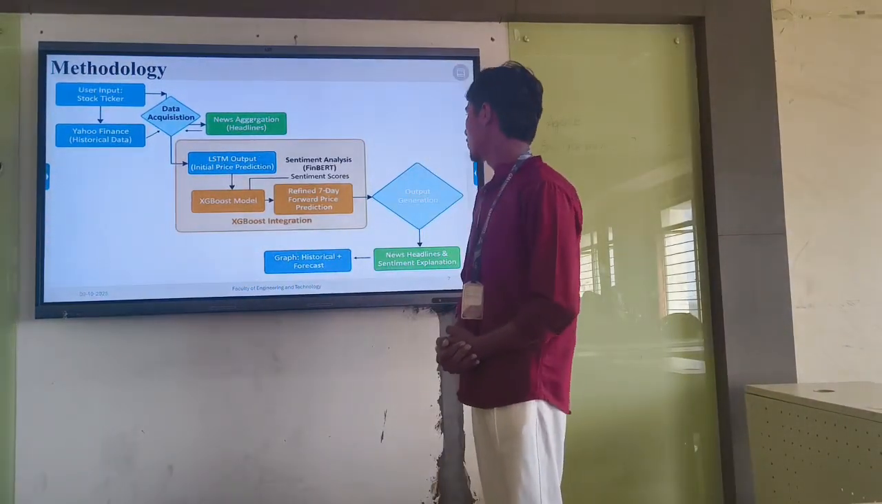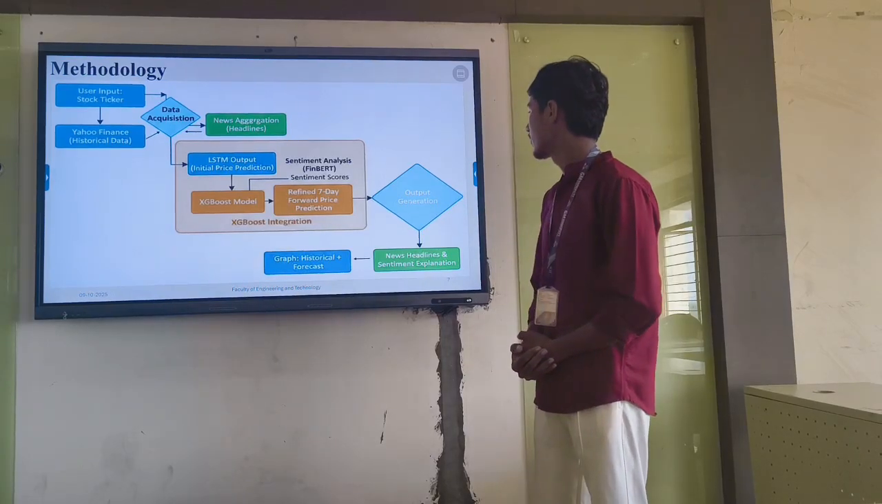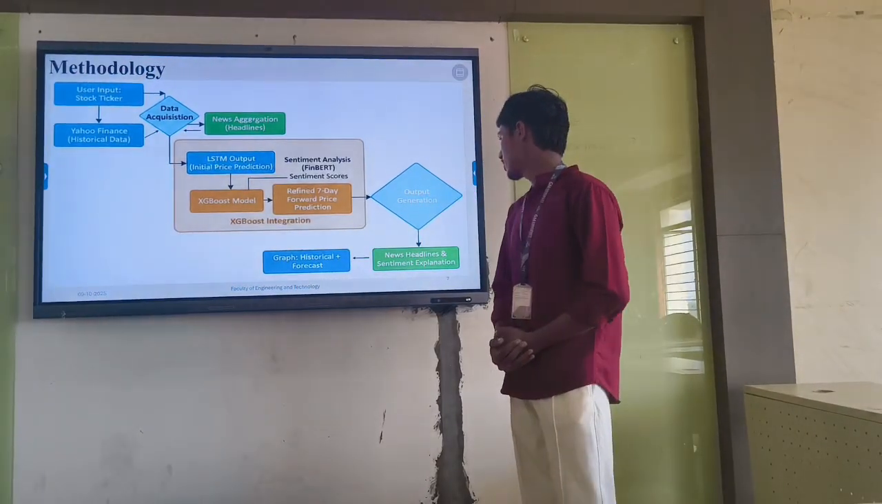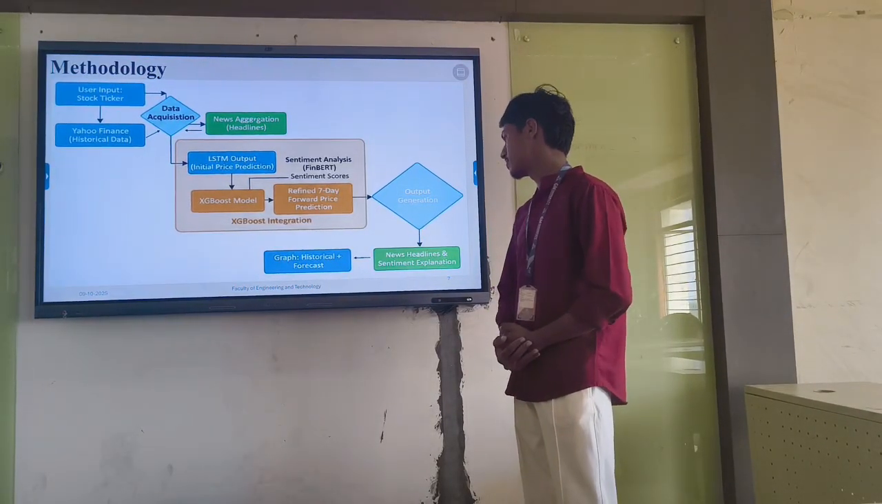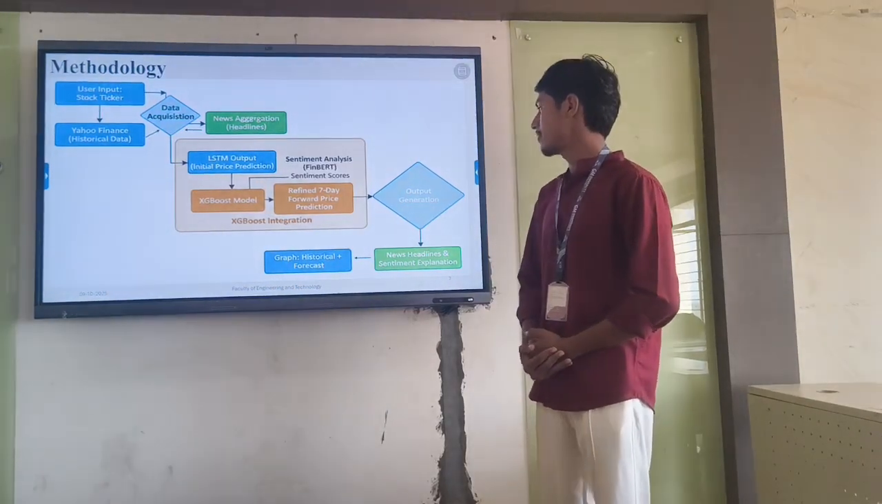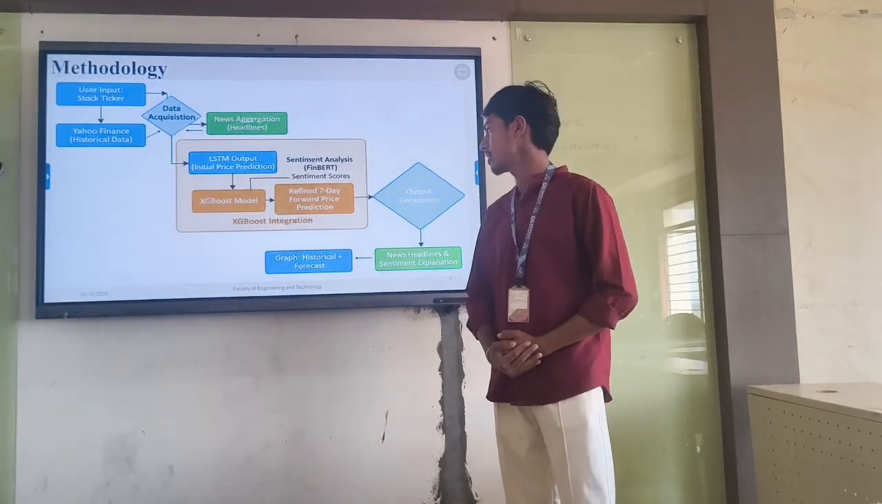And next, coming to the output part. The output is given in two types. One is the news headlines and the sentiment explanation. And next, a graph, which shows the historical data and the 7-day forecast.